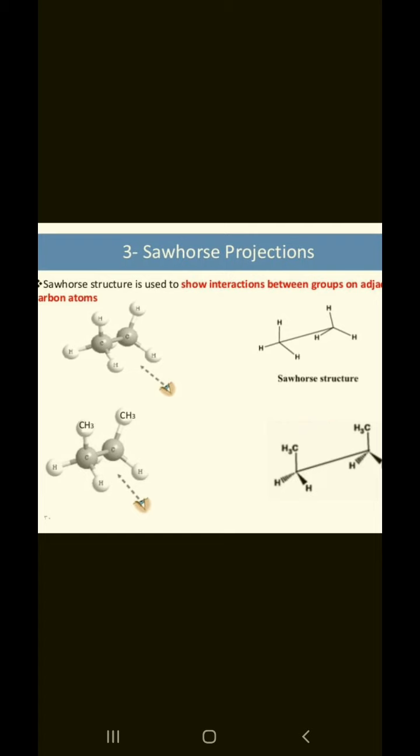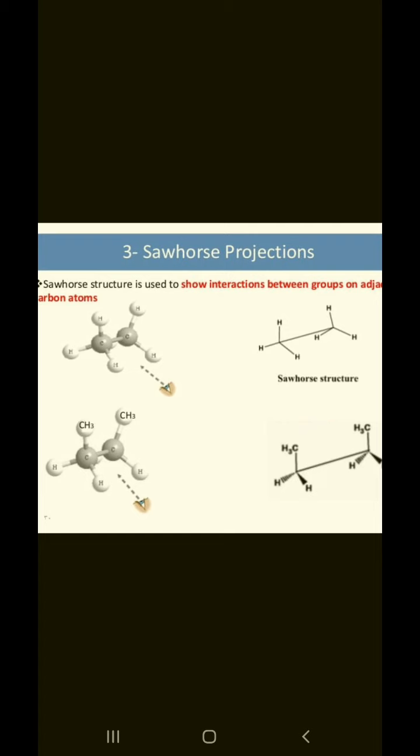In the Sawhorse representation, we view the carbon-carbon bond from an oblique angle and indicate the spatial arrangement by showing all the carbon-hydrogen bonds. Examples are given below. The Sawhorse structure is used to show the interaction between groups on adjacent carbon atoms. So the 3D structures are converted to 2D structures. Sawhorse representations are given below in the slides.